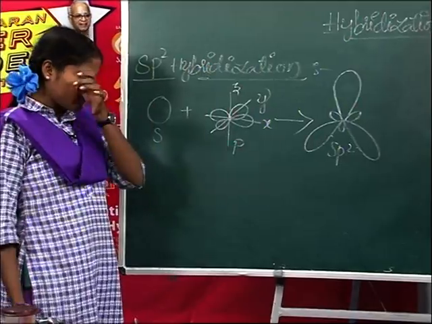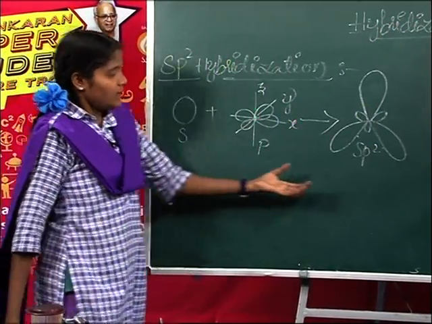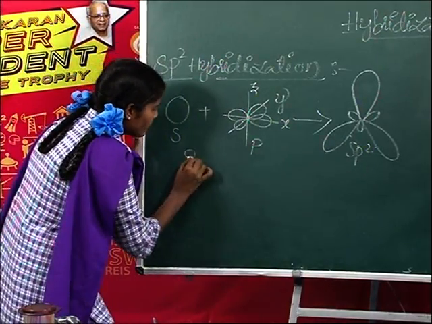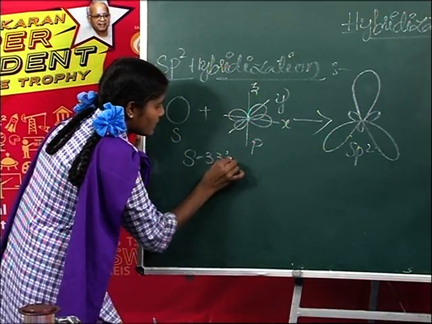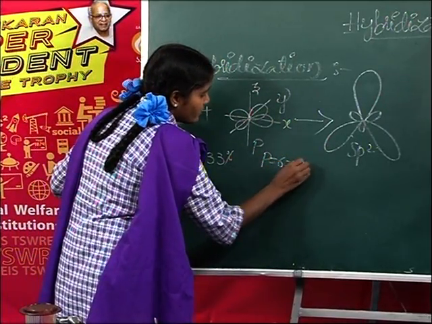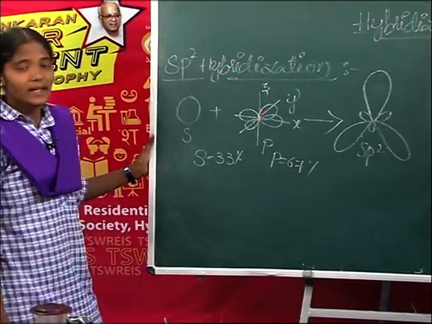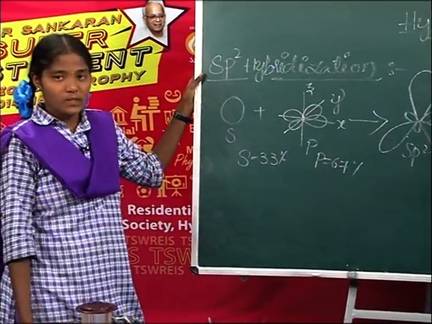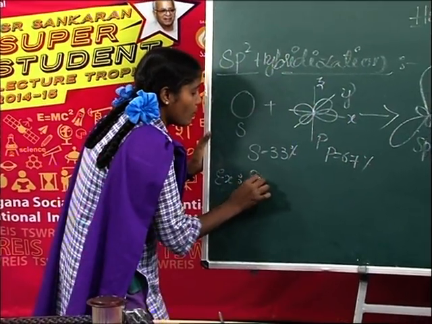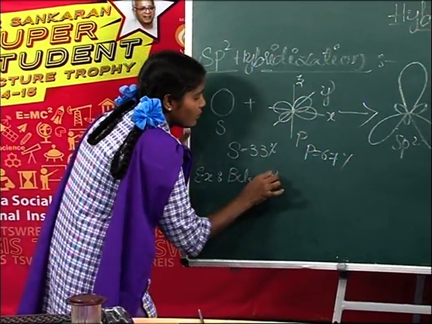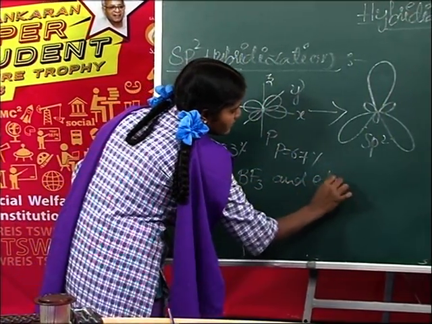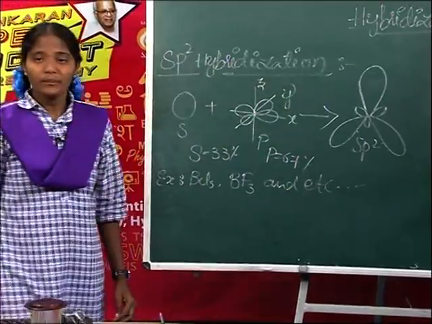Okay friends. Next, in these sp2 hybrid orbitals, s character is about 33% and p character is about 67%. Next, examples of sp2 hybridization: boron trichloride, boron trifluoride, and so on.